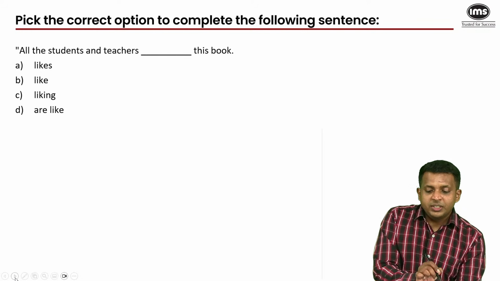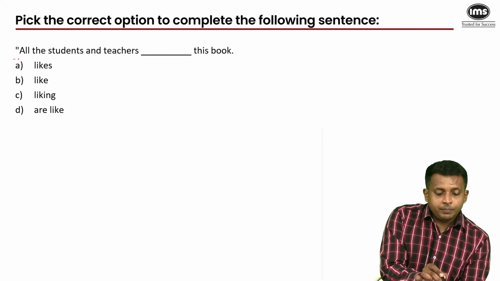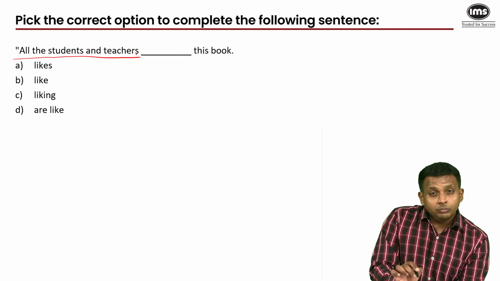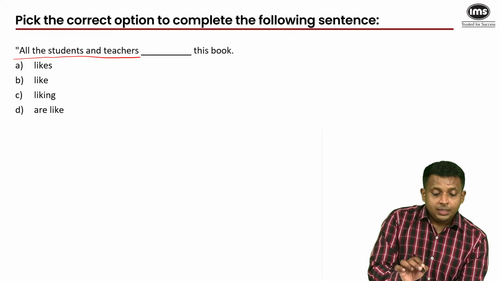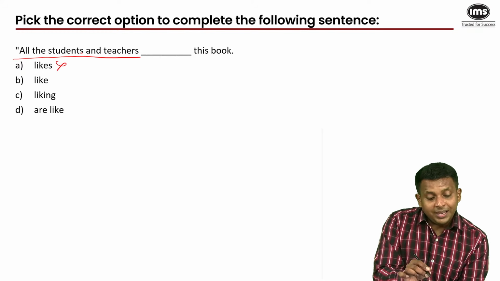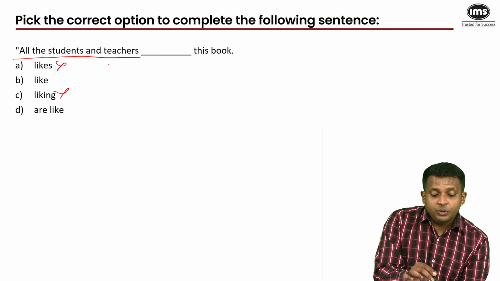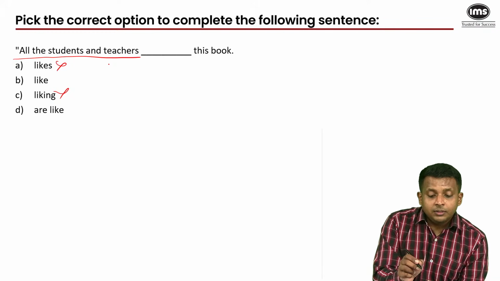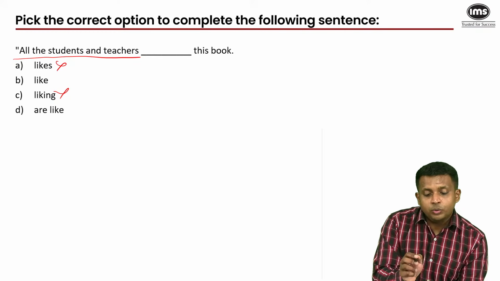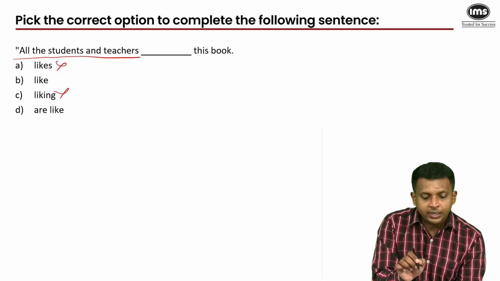All the teachers and students blank this book. So it's a verb. Our subject is plural, students and teachers. So we cannot use the singular verb likes. We cannot use just the word liking. There's no helper verb before liking. All the students and teachers liking this book is not correct.